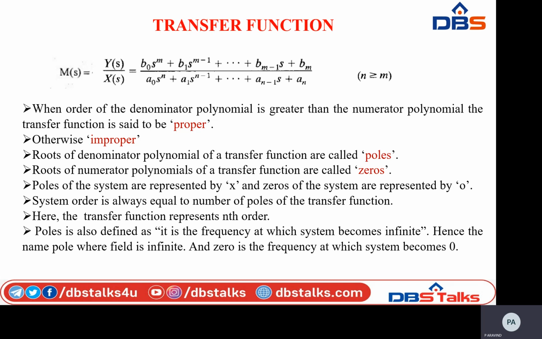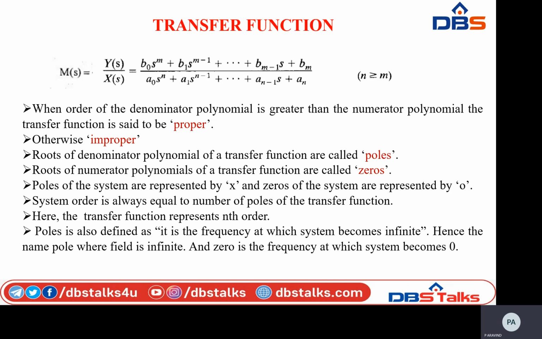Here the roots of the denominator polynomial of a transfer function are called poles. Roots of the numerator polynomial of a transfer function are called zeros. The poles of the system are represented by a cross symbol, and zeros of the system are represented by a circle. The system order is always equal to the number of poles of the transfer function.